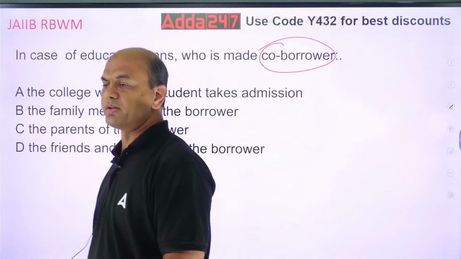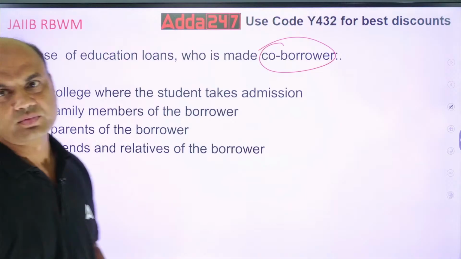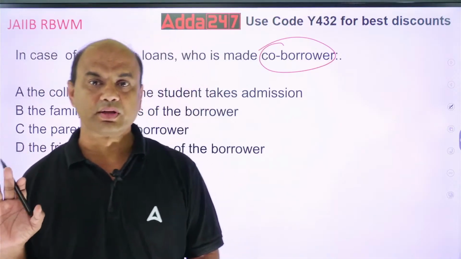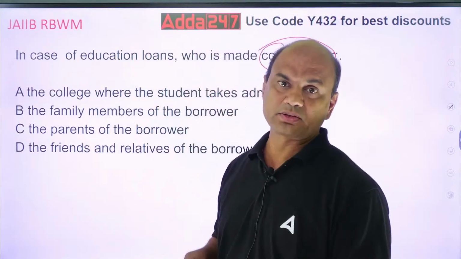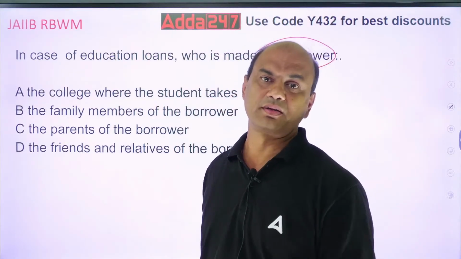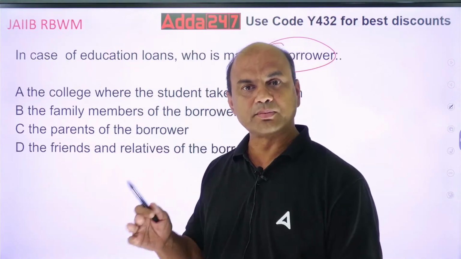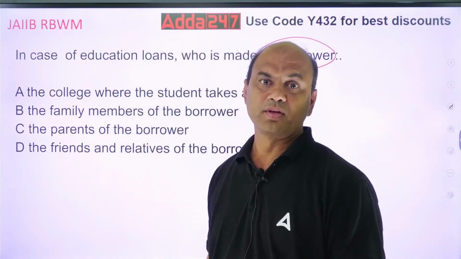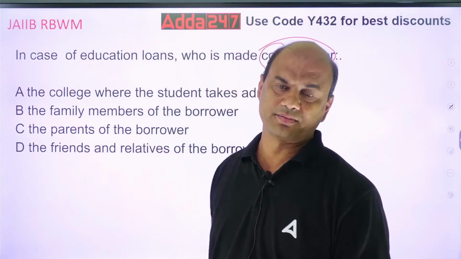Many of you might have given education loans. So, firstly, you tell me, education loan is given to whom? Is it given to the parents or is it given to the student? Who is the borrower of this loan actually? Is the loan given to the parents or the student? Now it depends on the age. If the student is a minor, then the loan is never given to that student. Then it is given to the parent.